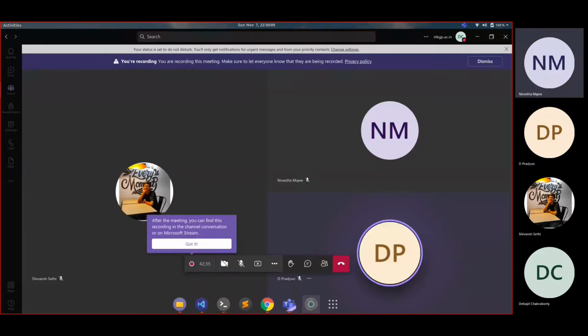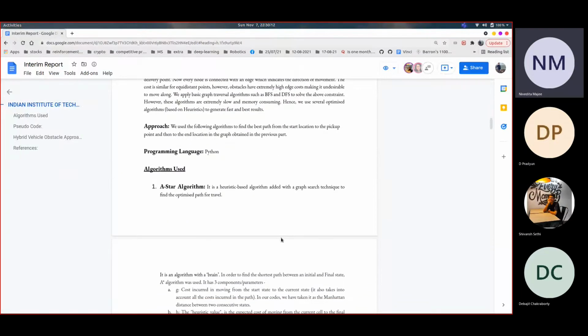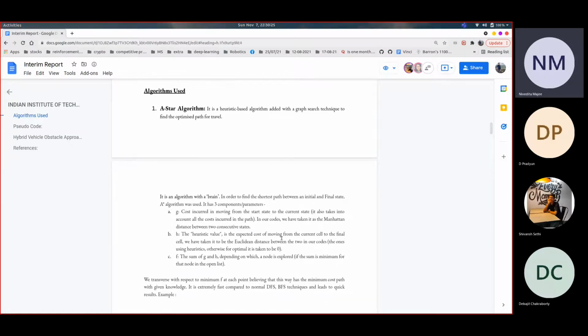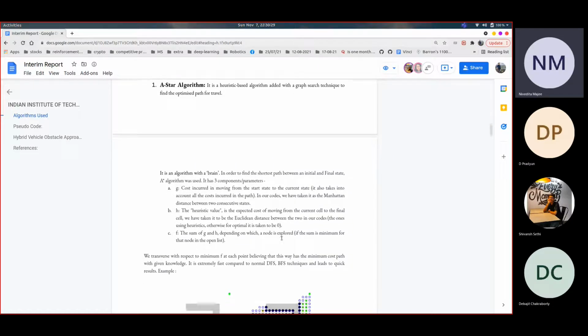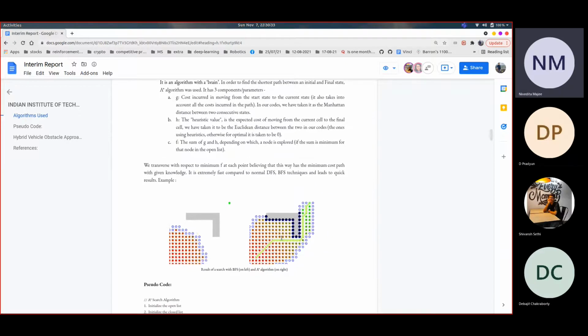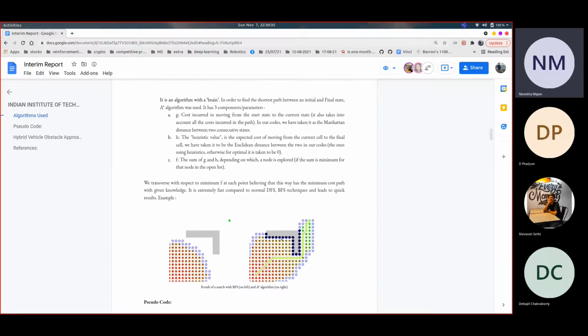So I'll be going with the A-star algorithm. A-star is a computer algorithm that is widely used in pathfinding and graph traversal. The algorithm efficiently plots a walkable path between multiple nodes or points on the graph. On a map with many obstacles, pathfinding from a point A to B can be difficult. However, the A-star algorithm introduces a heuristic into a regular graph searching algorithm, essentially planning ahead at each step so a more optimal decision is made.